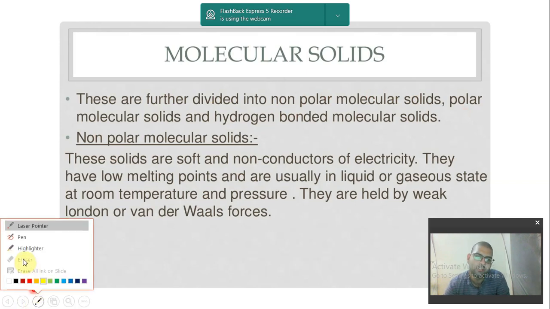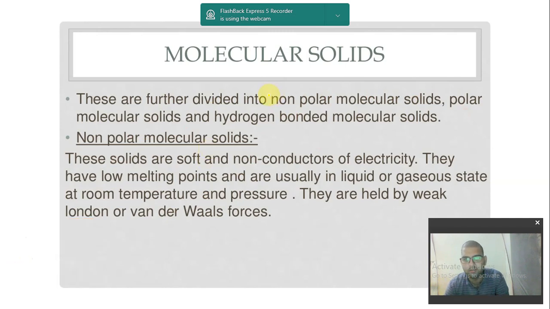Now at this point I would like to confirm that you have revised your 11th chemistry. So you know the octet rule, that every atom in this universe will try to complete its octet. That means 8 electrons in the outermost shell, that is the valence shell. Remember, no? And in case of hydrogen, it will try to complete 2 electrons in the valence shell. So 2, 8, 18, 32, the 2n square rule we know.